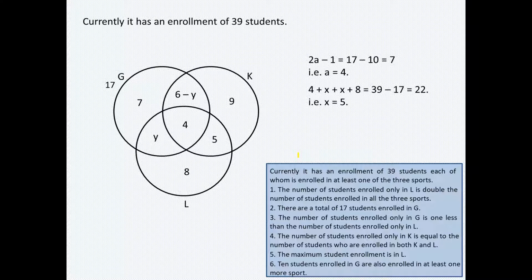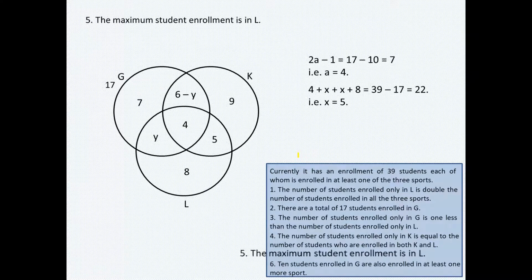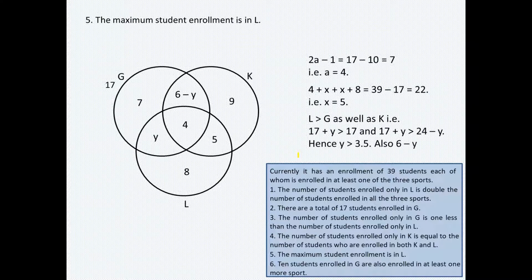So in the whole Venn diagram, the only variable left is Y now. We have only one variable left, and we have one piece of information left which is unused till now, that is information number 5. It says the maximum student enrollment is in L. So we'll have to figure out the total enrollment of L, G and K. Look at the total enrollments of these now, because L should be greater than G as well as K.